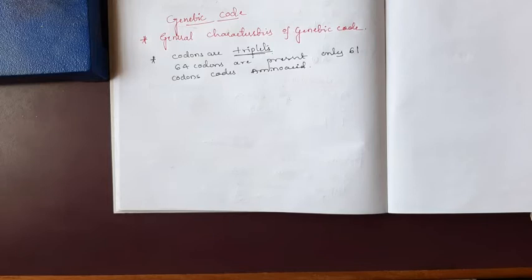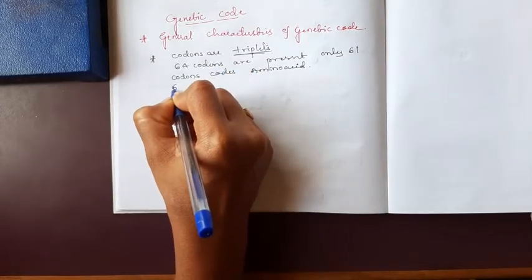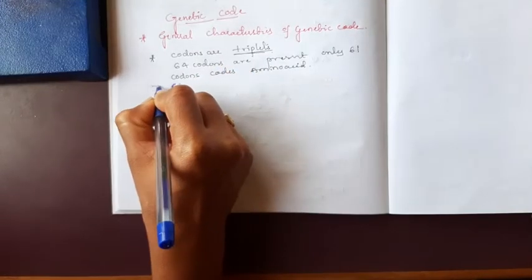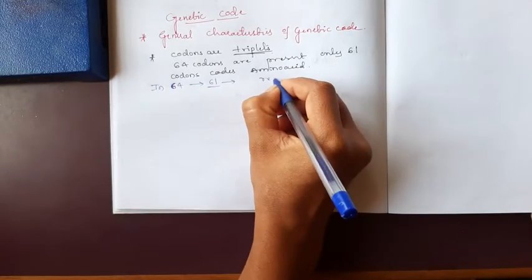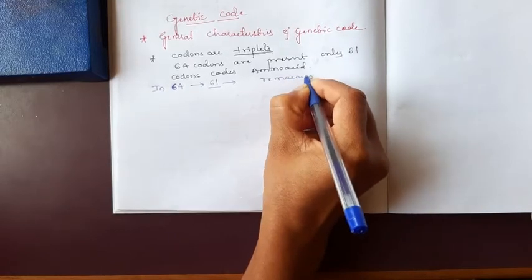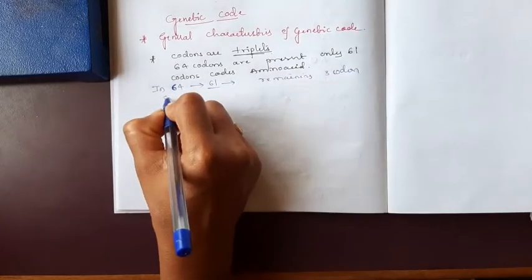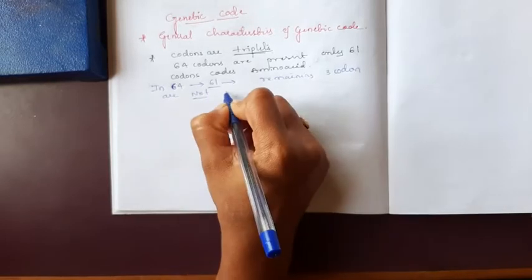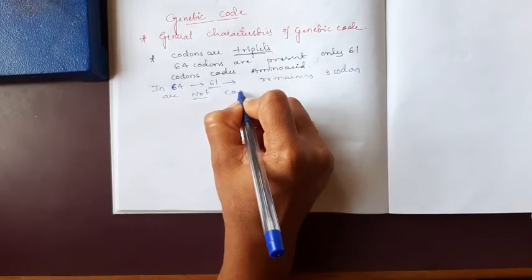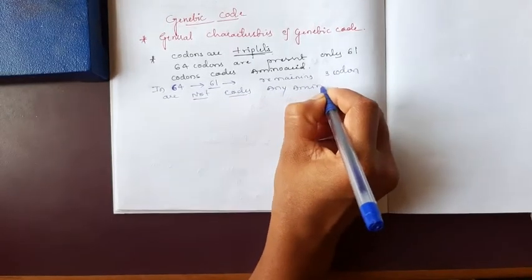Three codons do not code for any amino acid. Out of the 64, 61 code for the amino acids. The remaining 3 codons do not code for any amino acid.